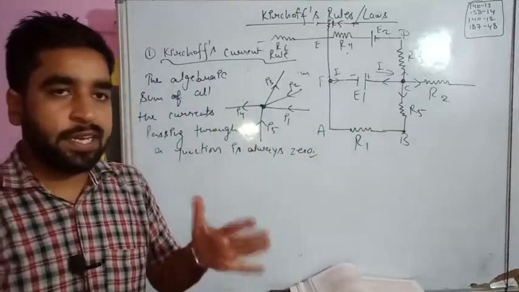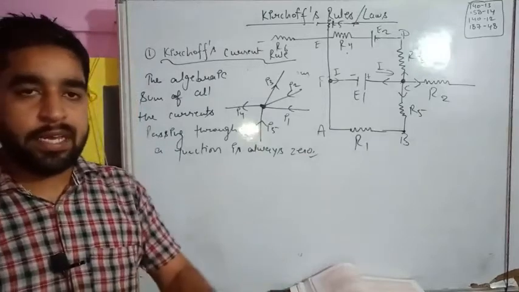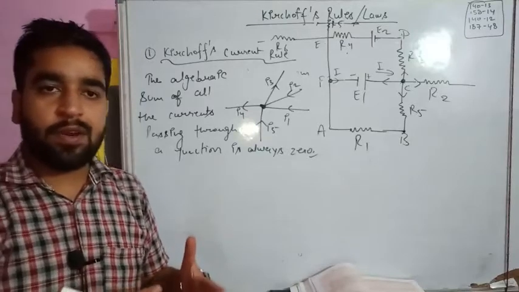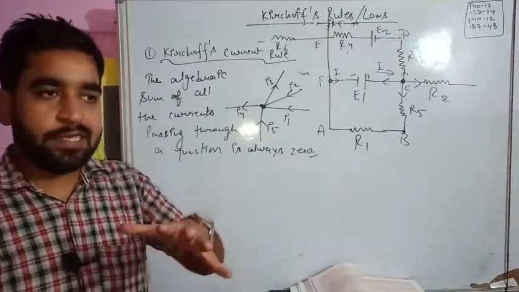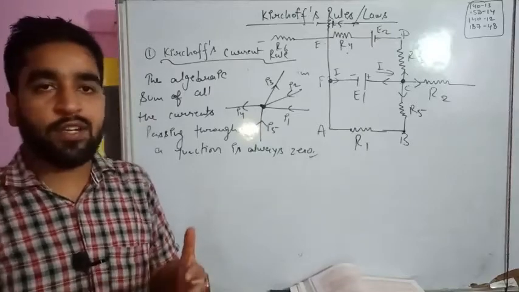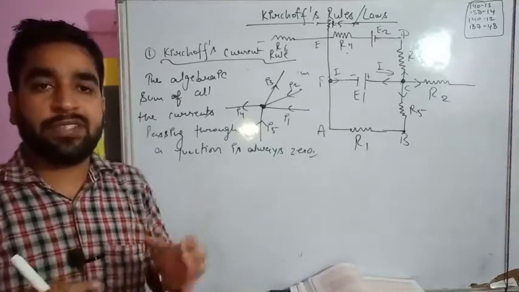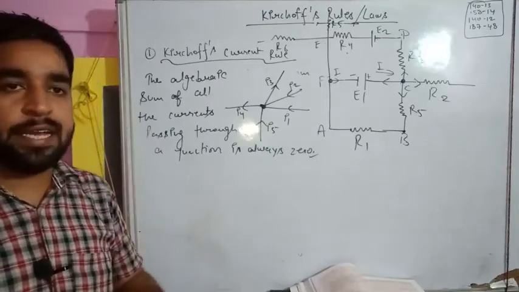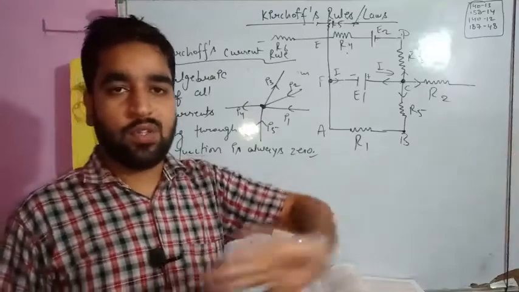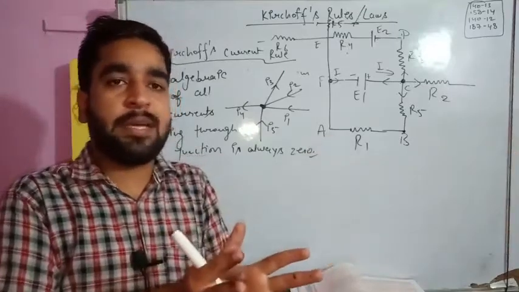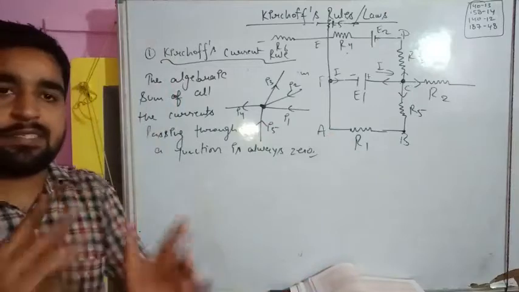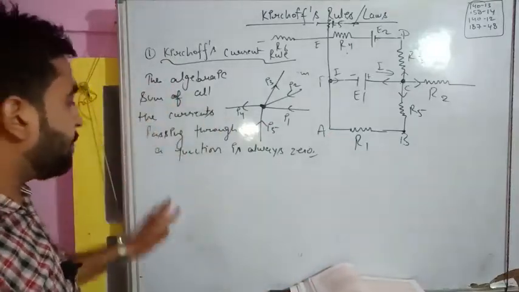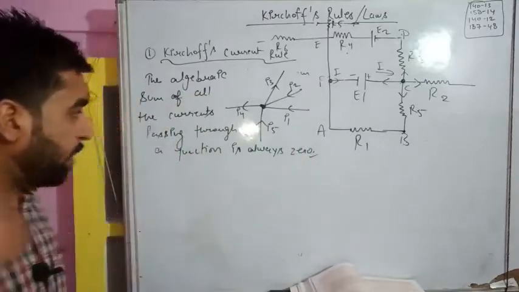Suppose we are standing at Lalkua junction. Suppose in the beginning it was idle. Few passengers came and they went to Bareilly. Few passengers are coming from Rudrapur. Few passengers are going towards Kitcha. So none of the passengers is generated by that junction. So the number of passengers who are coming in, the same number of passengers are going out. So the algebraic sum of all the passengers will remain 0. In a similar way, the algebraic sum of all the currents passing through the junction is always 0. So you can understand it like this.